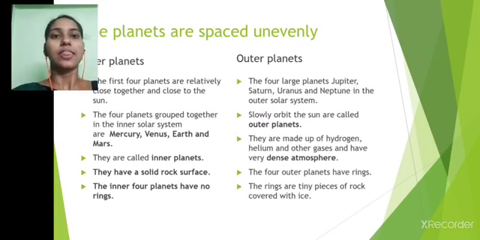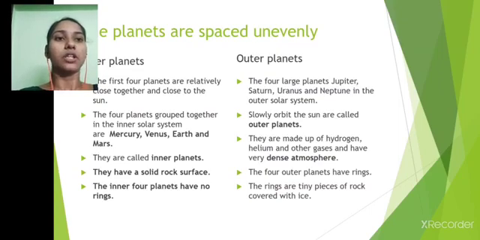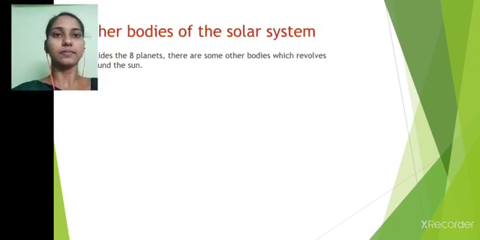Inner planets. The first 4 planets are called inner planets, which are Mercury, Venus, Earth and Mars. They have a solid rock surface and these 4 planets have no rings. The outer 4 planets, which are large in size, are Jupiter, Saturn, Uranus and Neptune. They are made up of hydrogen, helium and other gases and have a very dense atmosphere. The rings are tiny pieces of rock covered with ice. These 4 planets have rings.